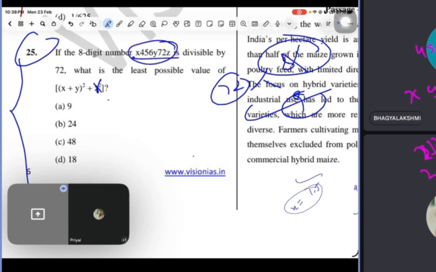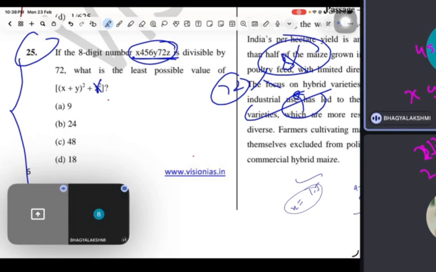So count it, guys. x plus 4 plus 5, 9. 9 plus 6, 15. 15 plus 7, 22. 22 plus 2, 24. So x plus y plus 24.